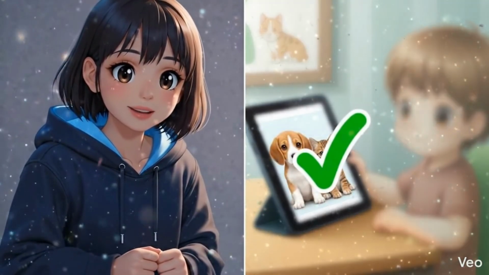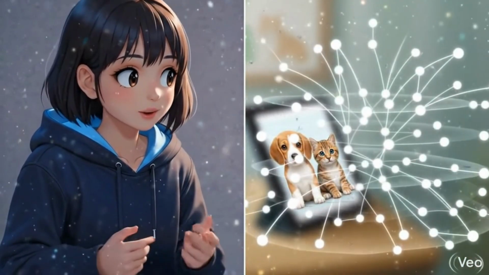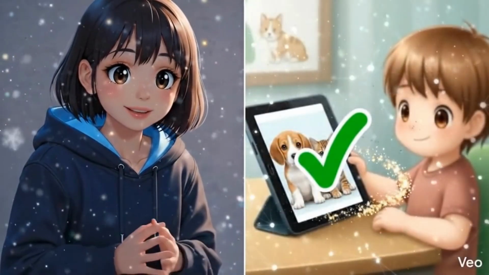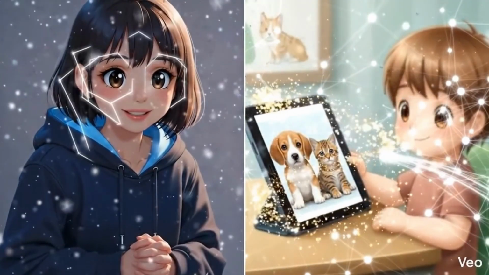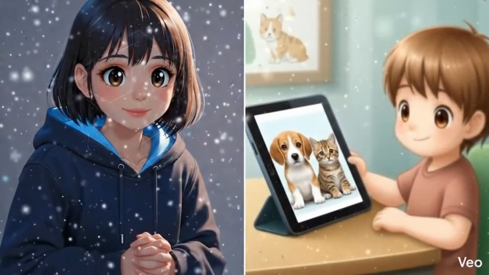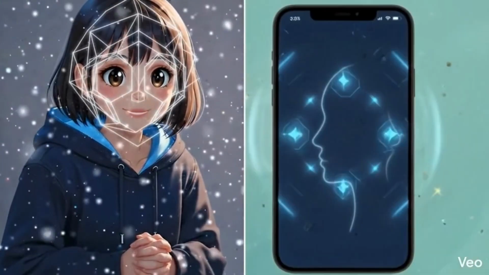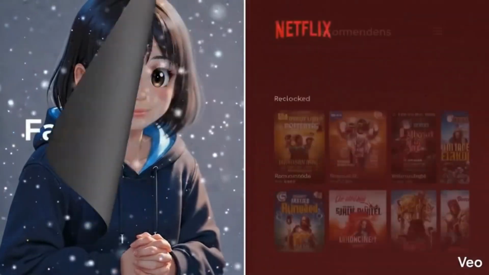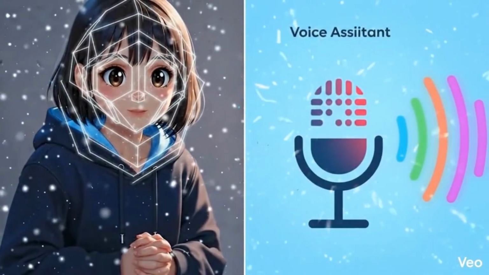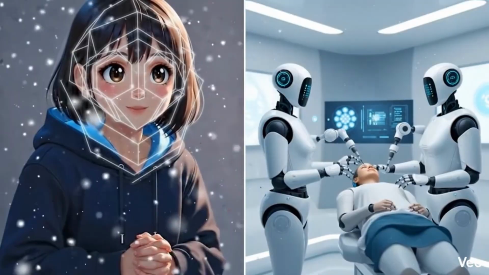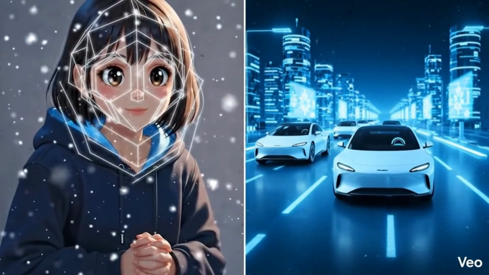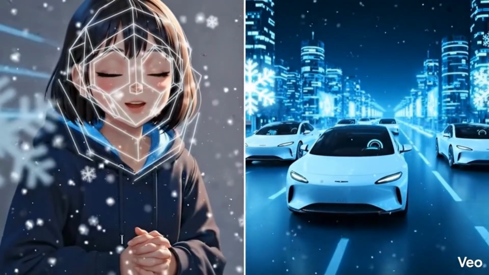These neural networks have layers. The first layer sees basic details, like edges. The deeper layers combine them into complex features, like faces or objects. That's how apps can recognize your face, recommend movies, or understand your voice. Deep learning powers many tools we use every day. It's transforming industries, from healthcare to self-driving cars, making machines smarter and more useful.